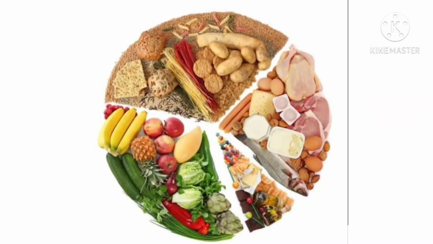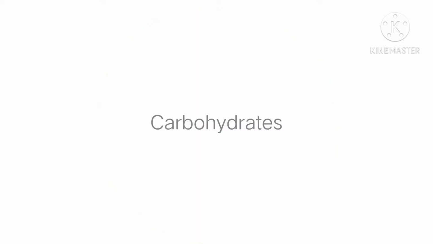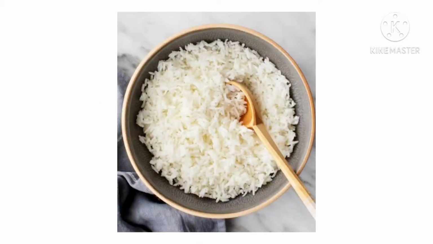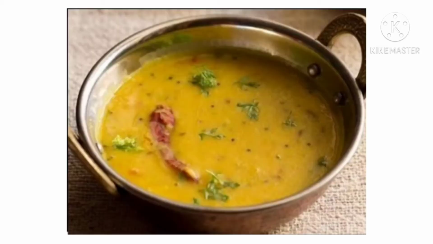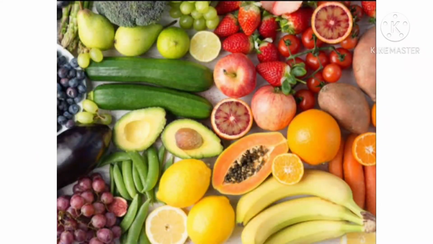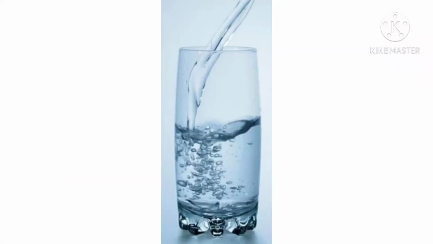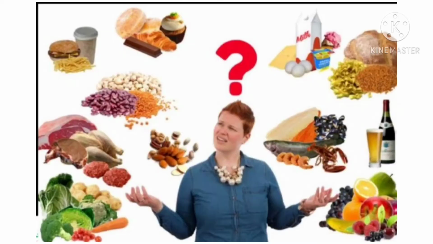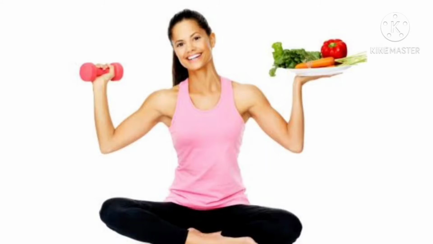What food do you eat every day? Every day we eat food containing carbohydrates, that means rice, proteins, that means dal, fats, that means oil, minerals and salts, vitamins, roughages, that means fruits, etc. We also drink water. Think, why do you eat it? We eat food to grow and to be healthy and strong.